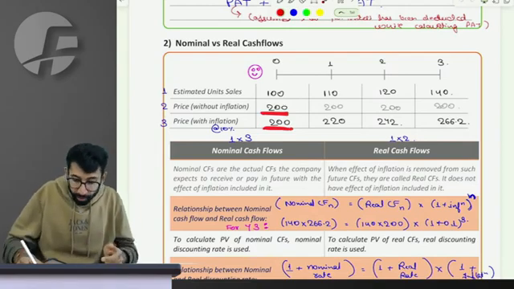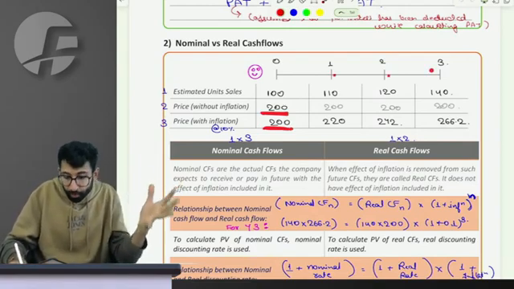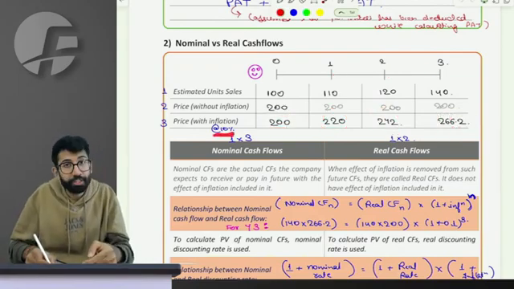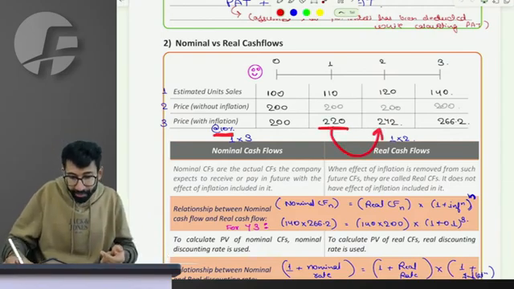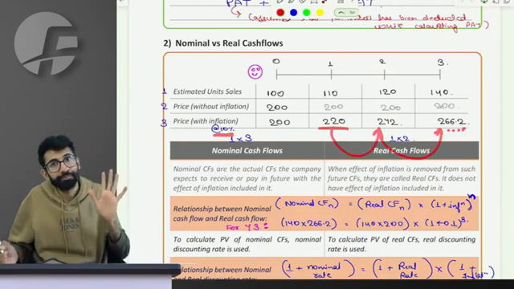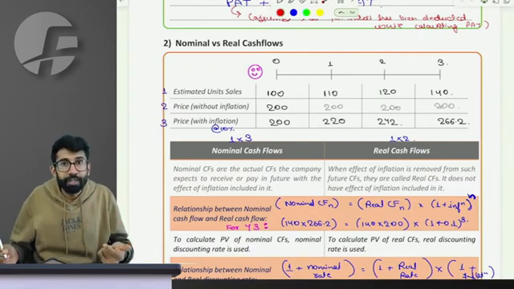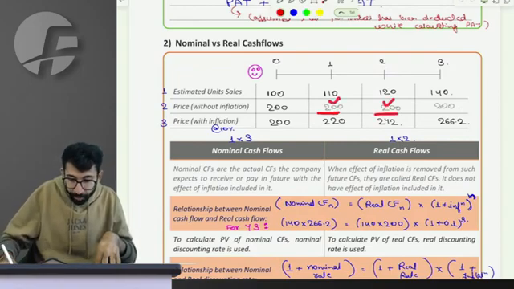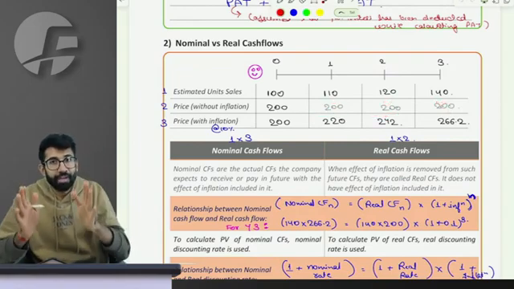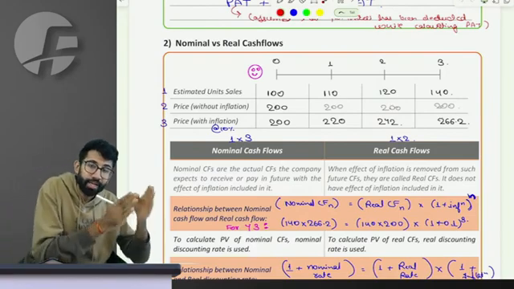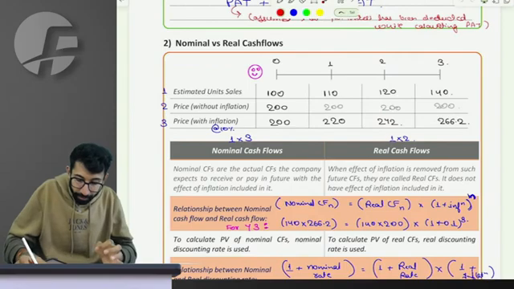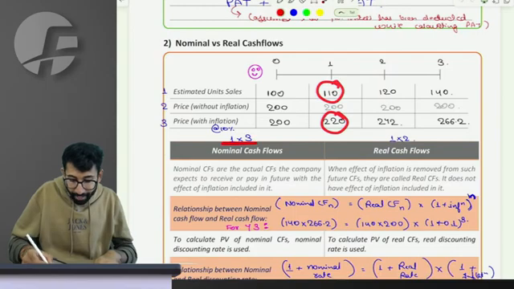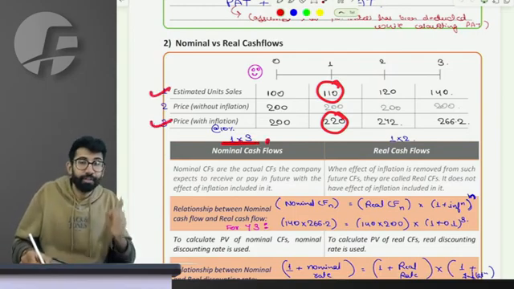With the effect of inflation in the coming years, the actual prices in the actual world are going to be 220, 242 and 266, assuming 10% inflation. So 200 plus 10% is 220, plus 10% is 242, plus 10% is 266.2. However, if we ignore inflation, at today's price level, the prices are expected to remain 200, 200 and 200. If I ask you what will be my actual cash inflows of years 1, 2 and 3, it will be 110 units into 220 price per unit, and so on for the next 3 years.